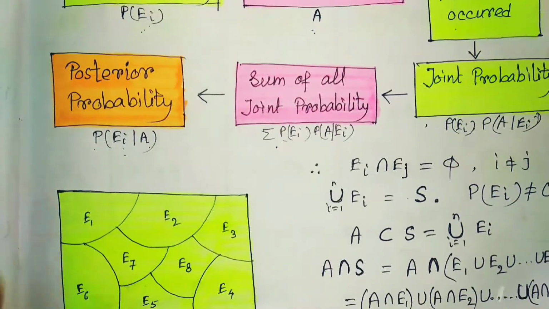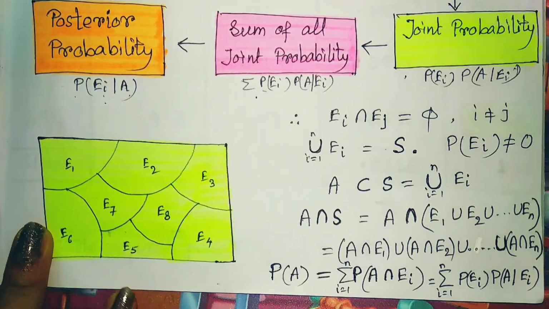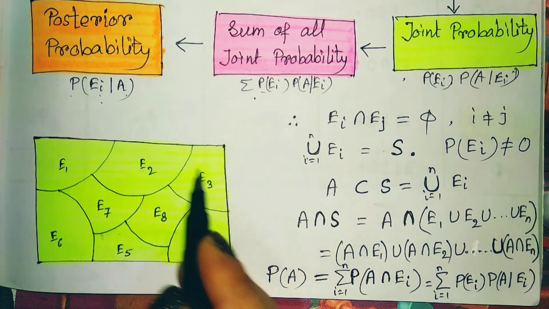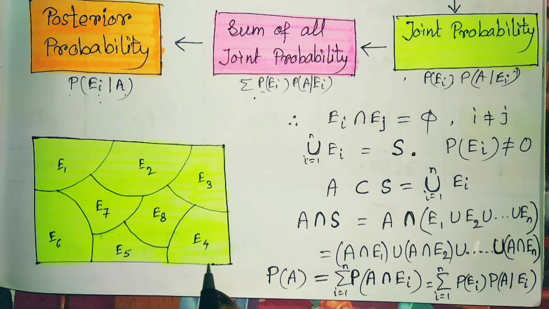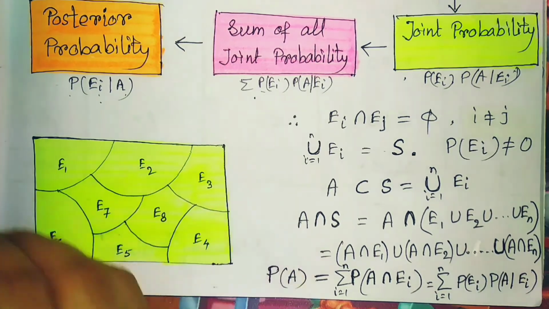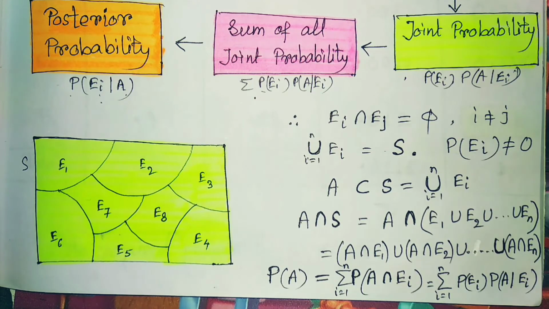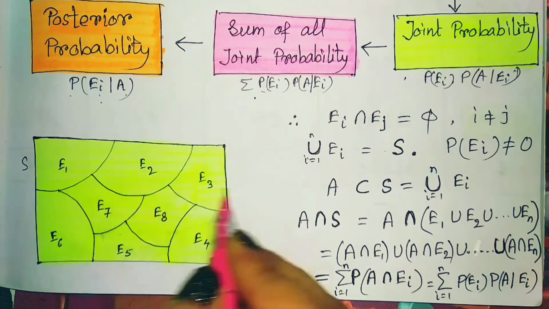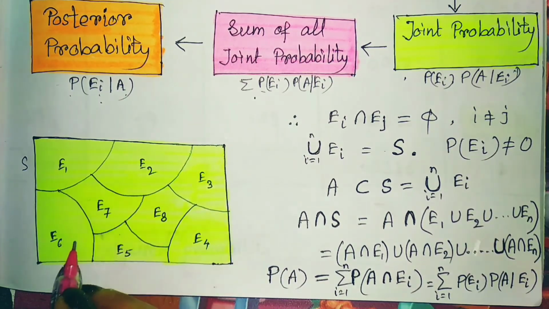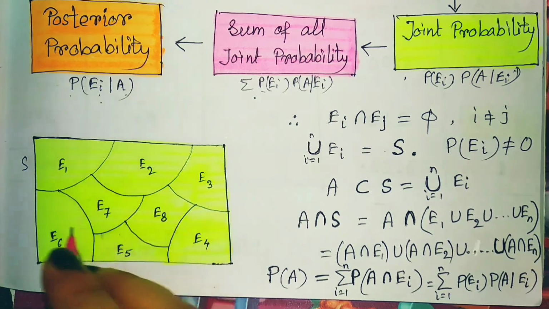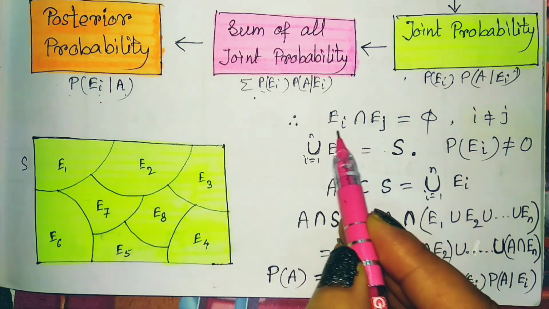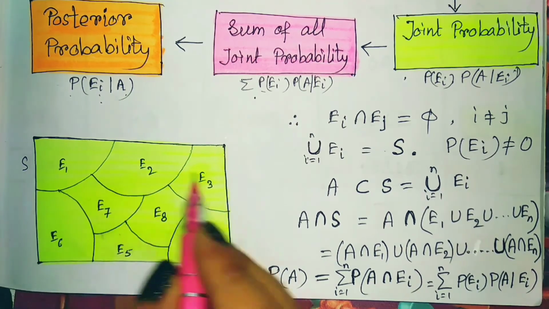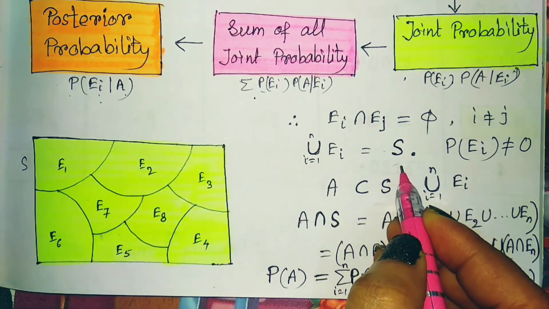We can express this pictorially also. Here the E1, E2, in this way, if n events are given, they should be like this. They are mutually exclusive first. Here this is the sample space S. Then these are the events given. These are all the events, and look, no events are common. That means no two events share the same sample point, so these are mutually exclusive. That's why we can write EI intersection EJ equals phi. Now, if we take the summation of all these, then it is S.